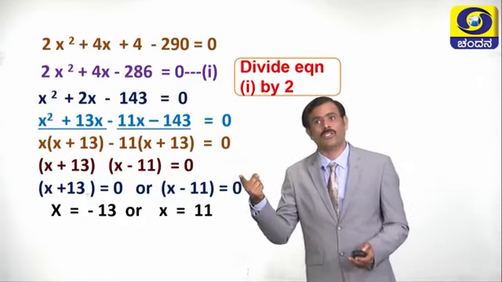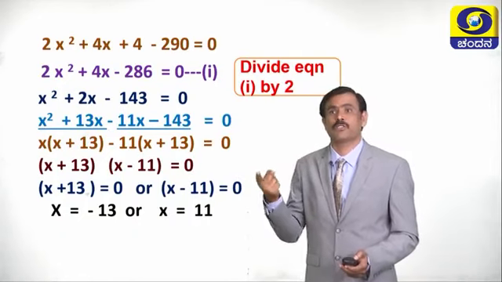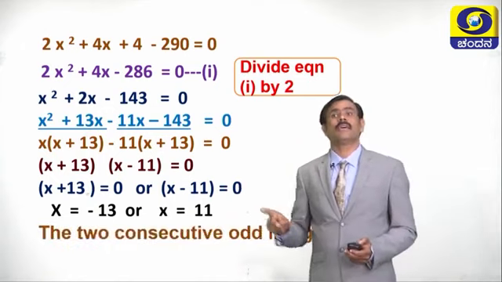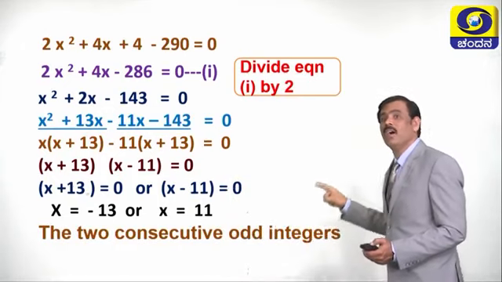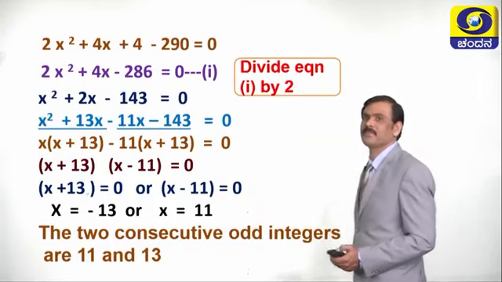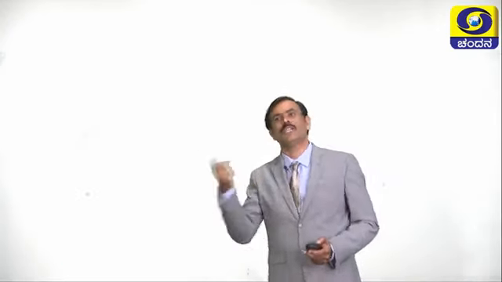What is the next integer? x + 2 means 11 + 2, that is 13. Then the two consecutive odd integers are 11 and 13. Children, let us see one more problem.